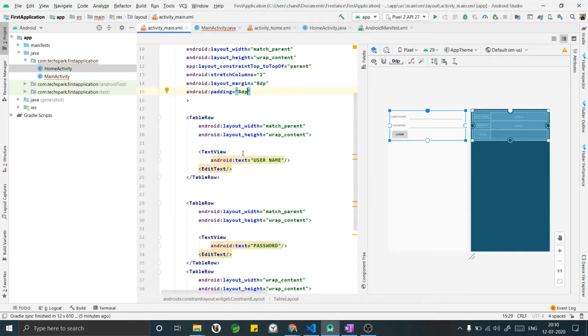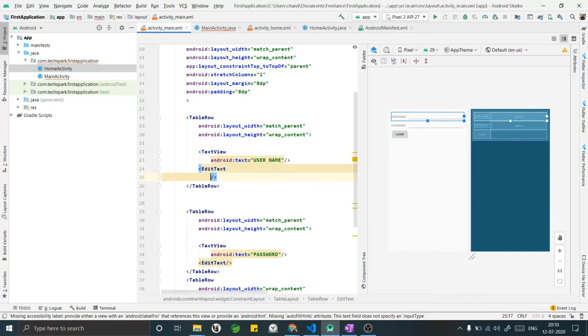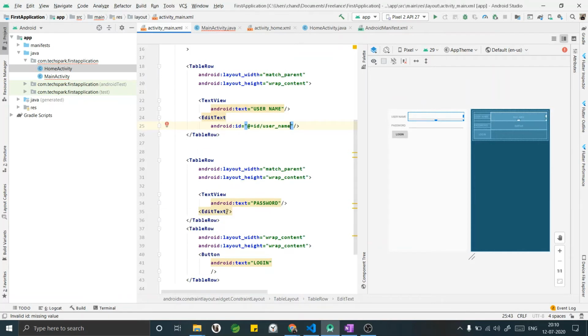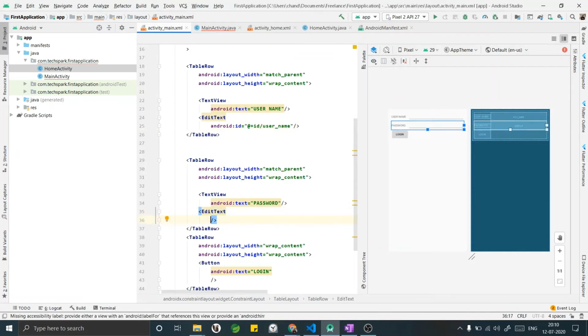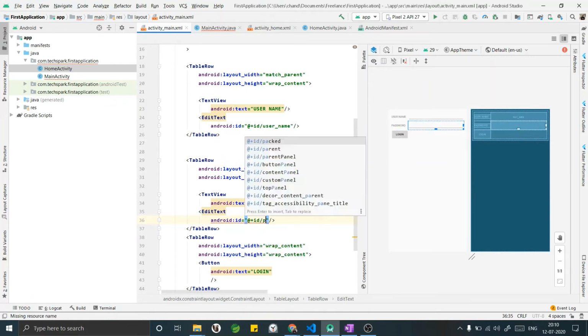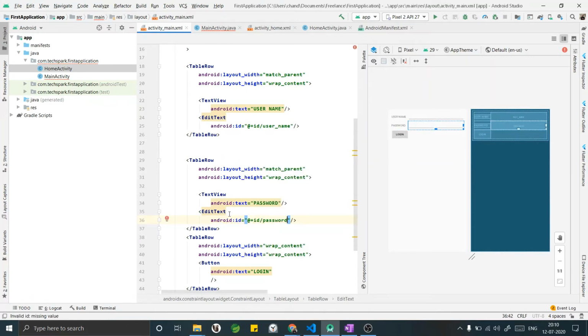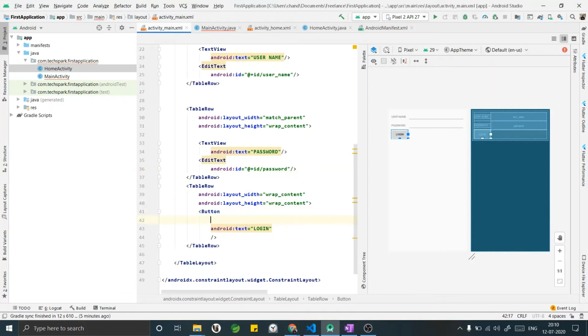We need variables for edit text. ID will be user underscore name. Same for the edit text. ID will be password. As well as for the button also. Yeah, I think this should work.